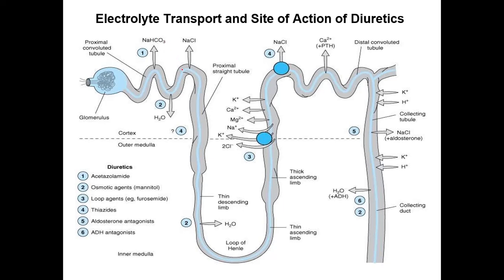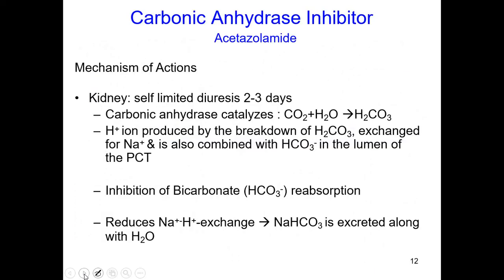The bicarbonate will combine with sodium and be reabsorbed into the blood plasma, which will maintain the buffer pH. Site number 2 is the thick ascending loop of Henle, and site number 3 is the distal convoluted tubules, where sodium and chloride are exchanged through the symporter system. And site number 4 is the collecting tubules, where potassium and hydrogen excretion along with sodium can be inhibited by spironolactone.